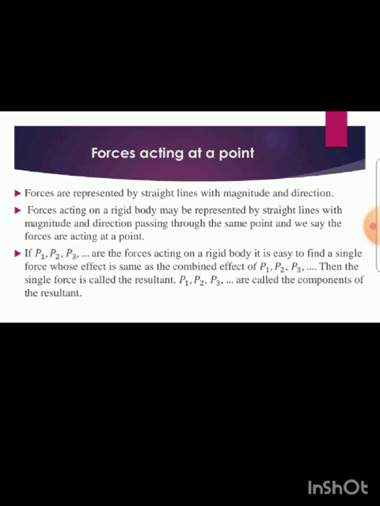In this example, we consider a set of forces, P1, P2, P3. These forces are acting on a rigid body. It is easy to find a single force whose effect is the same as the combined effect of P1, P2, P3. Which means, applying a number of forces on the rigid body gives one single force, which is called the resultant force. Here P1, P2, P3 are called the components of the resultant.